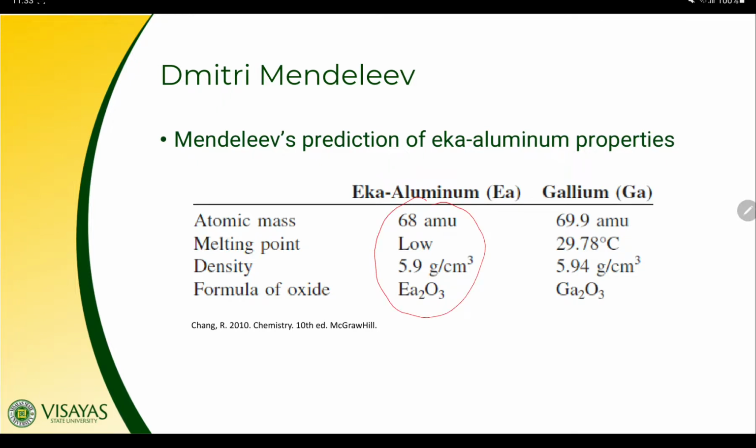What happened was gallium was discovered 4 years later after Mendeleev's prediction of Eka aluminum properties. And true enough, its properties match the predicted properties of Eka aluminum remarkably well, as you can see in the table. Here we have our gallium properties. The atomic mass are very close in amount, the density as well as the formula of the oxide. And true enough, in the modern periodic table we use, gallium is next to aluminum in the group.